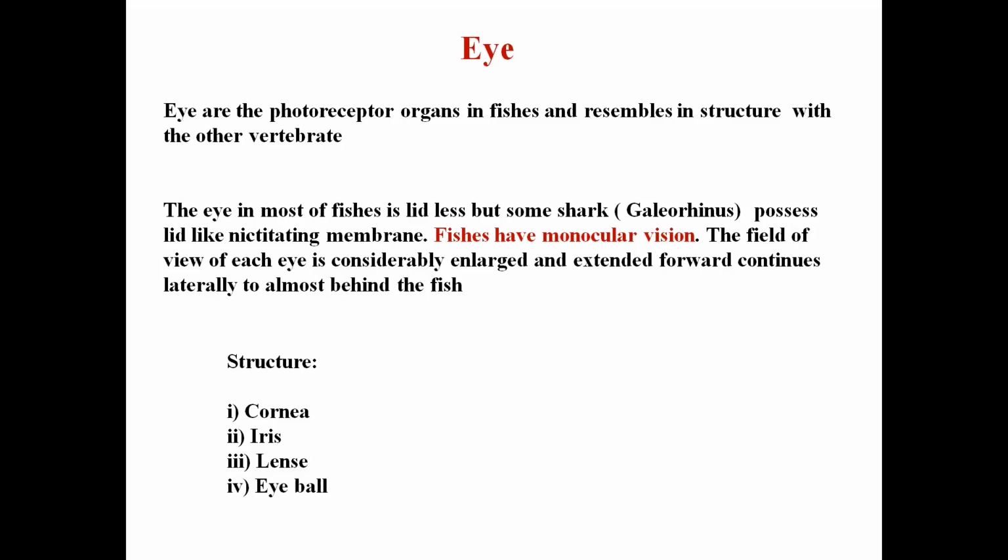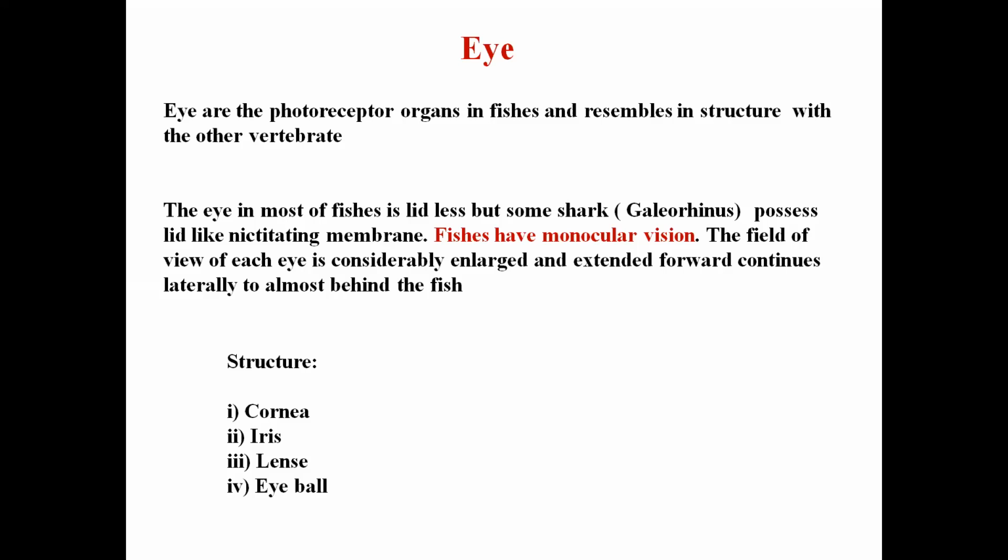One. Single. Mono means one. Ocular, ocula means eye. So monocular vision means... how many eyes do fishes have? Two eyes. Generally, yes, ma'am. Fishes have two eyes. Both eyes are situated on each lateral side.